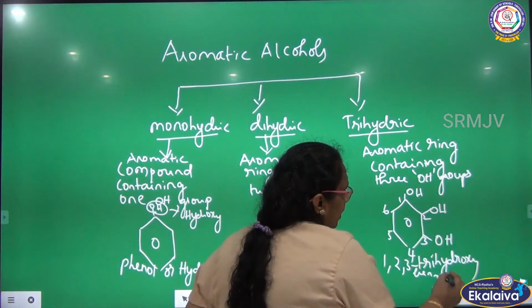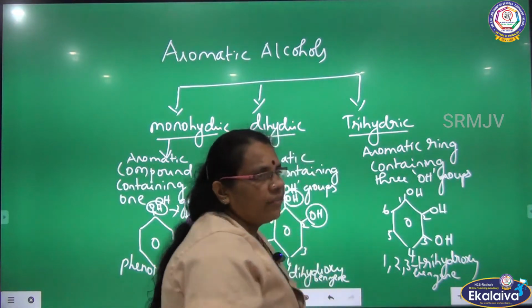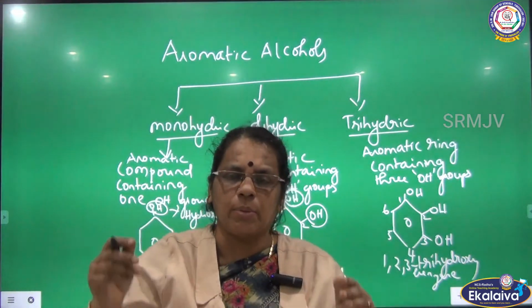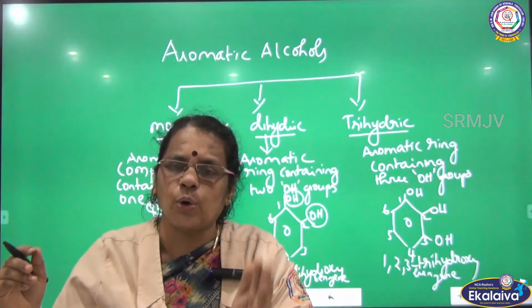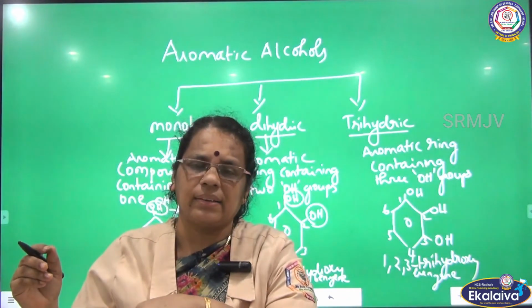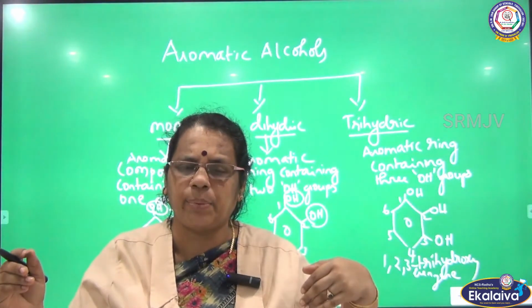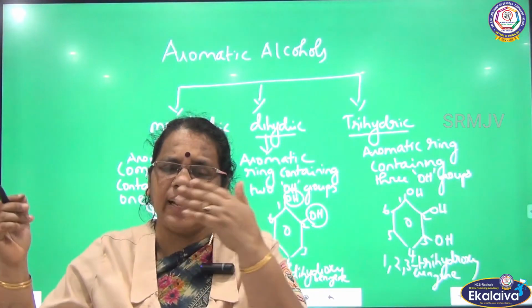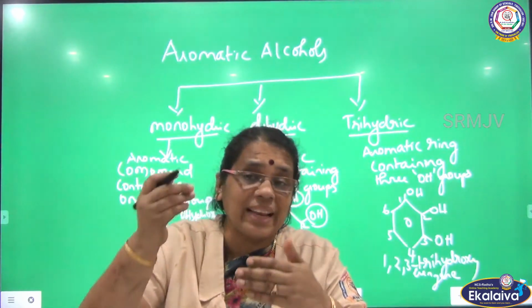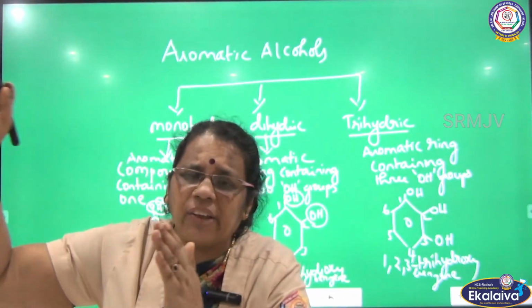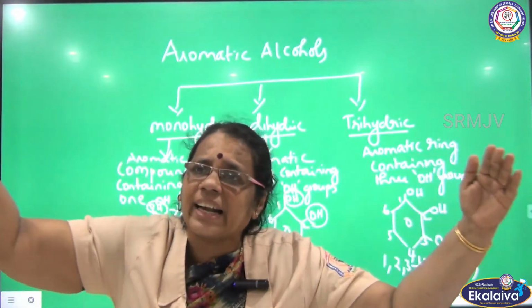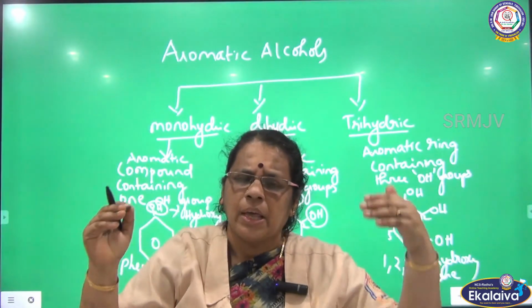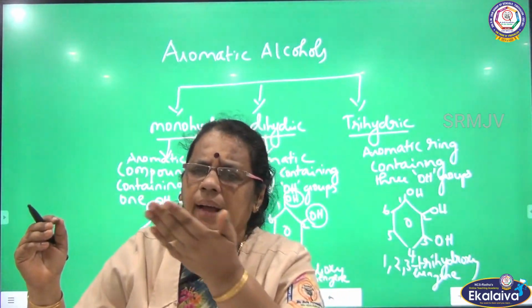So this is another example. The first classification I told you about was aliphatic, aromatic and aralkyl. Under aliphatic alcohol I gave an example. Under aromatic alcohol I gave phenol. And for aralkyl I gave benzyl alcohol. Then what is the next classification? I took aliphatic alcohol and further classified it into 3: monohydric, dihydric and trihydric.